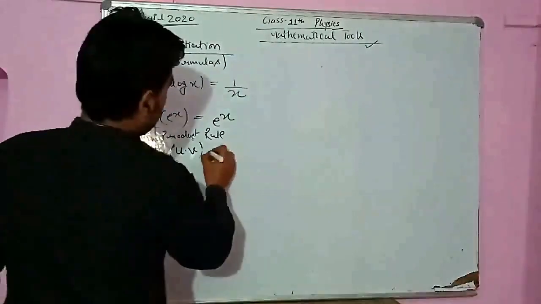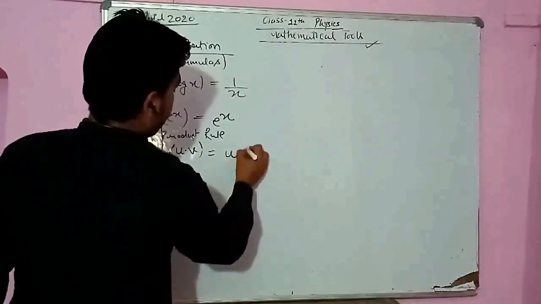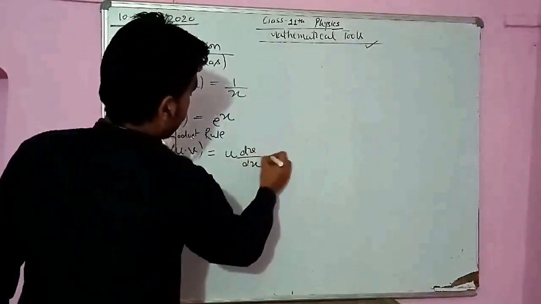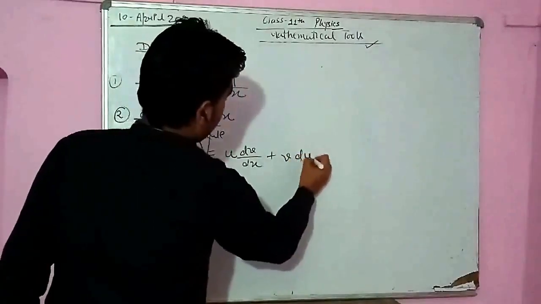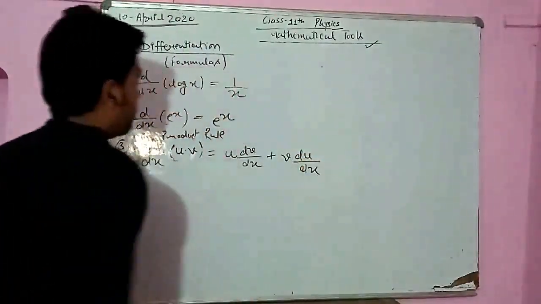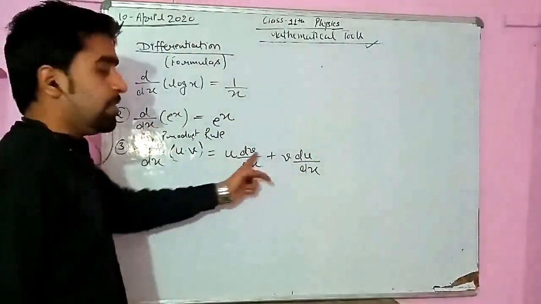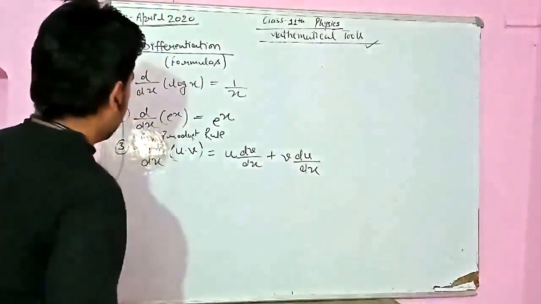So d upon dx, u into v is equal to, firstly we will write u, then differentiation of v, then we will write v and differentiation of first. First को लिखा, second का differentiation plus second लिखा, first का differentiation.